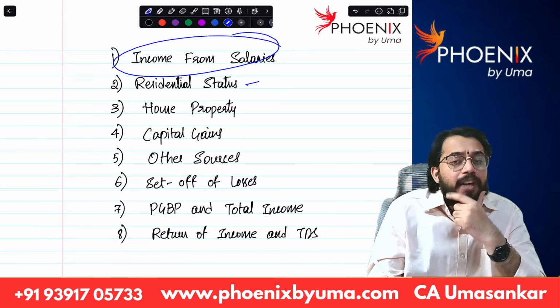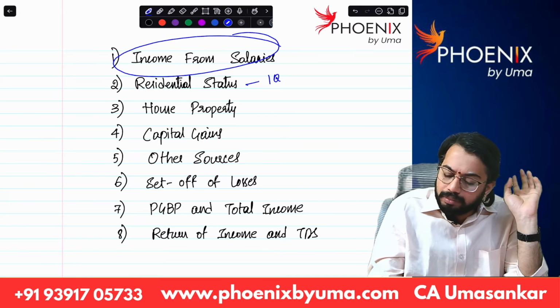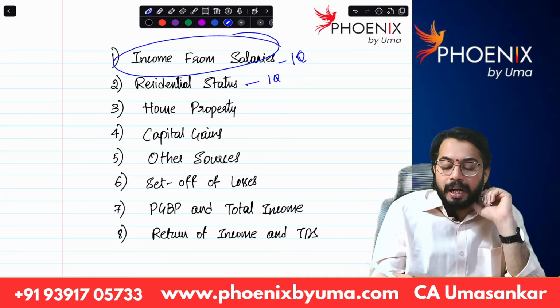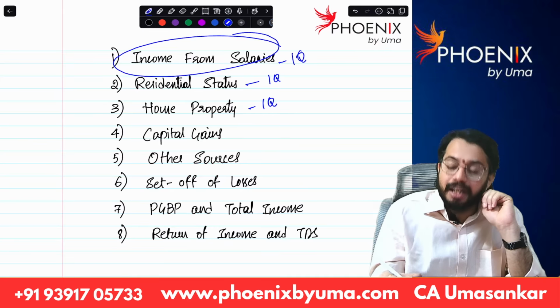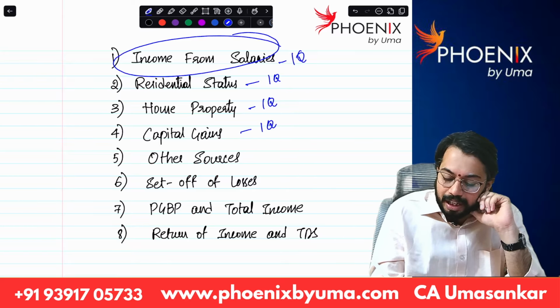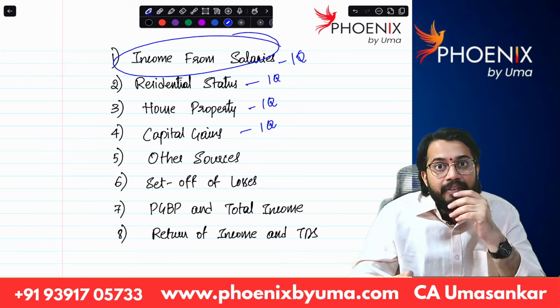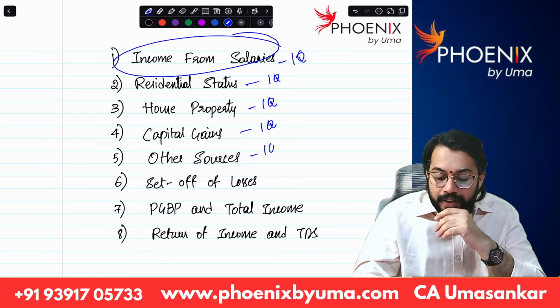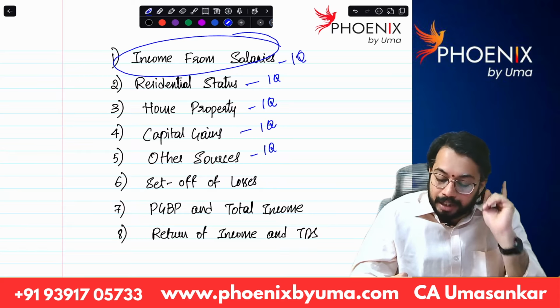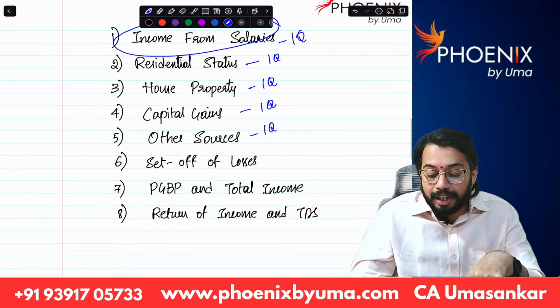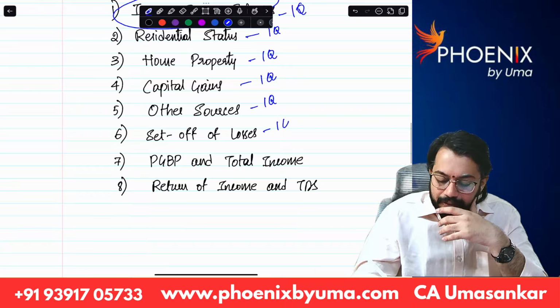Residential status. Definitely one question will come. And house property also one question is expected. Capital gains, one question will come. These days, even from other sources also he is asking one question. So please prepare other sources as well. From set off of losses, he is asking one question.